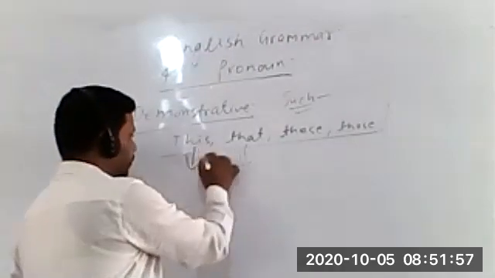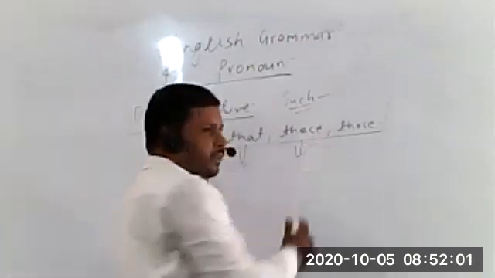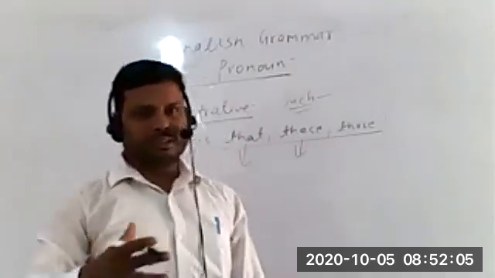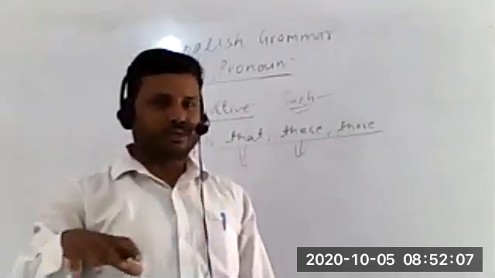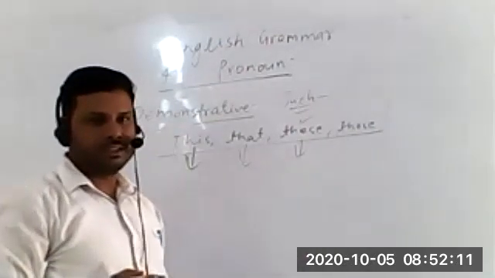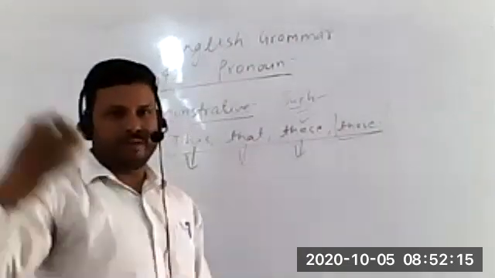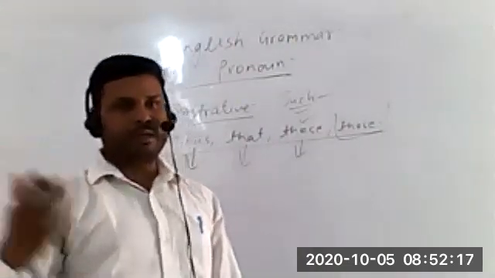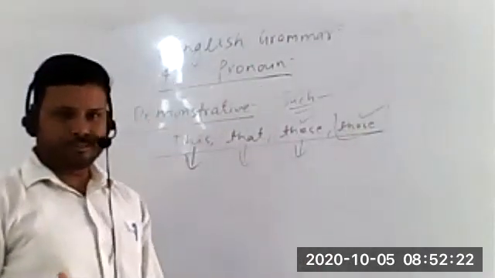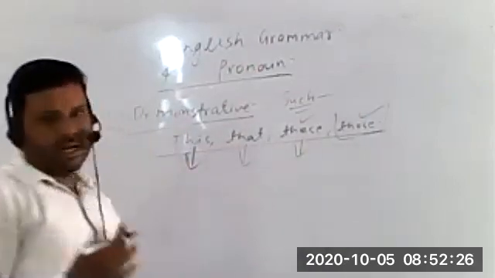We use this for something near to us, and it is singular. It should be plural in number for these. So many things are nearby us, and we are referring to all those things, then we can use these. उसके लिए हम किसका use कर सकते हैं? These. And similarly, if so many things are a little bit far away from us, and they are plural in number, then what do we use? We use those. So I think when we use them, it should be clear. This, that, these, and those.